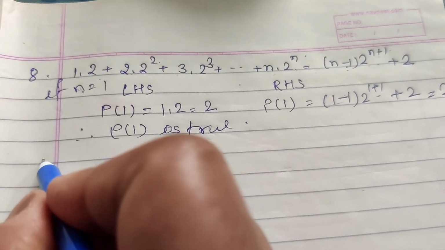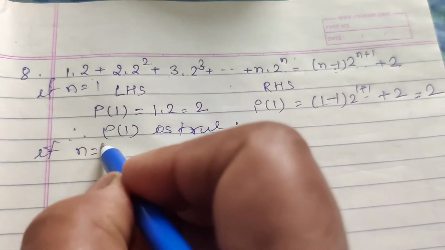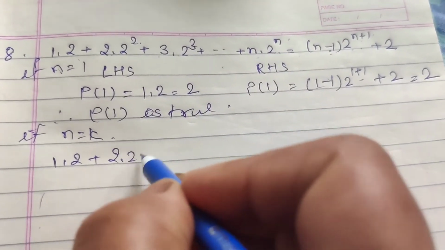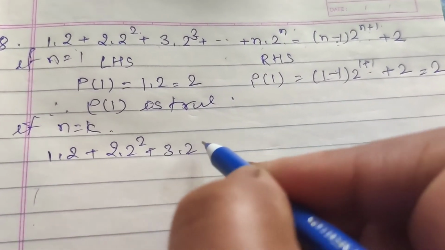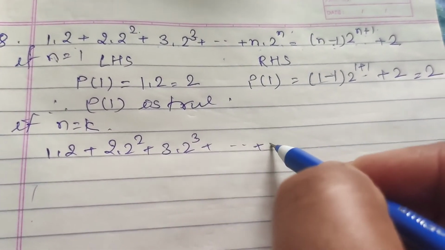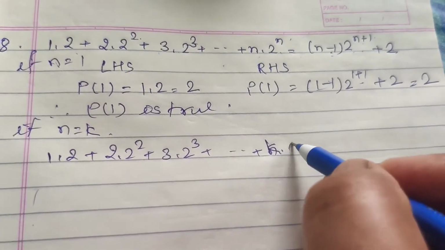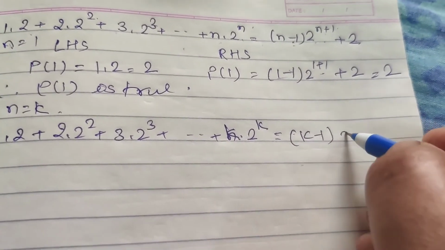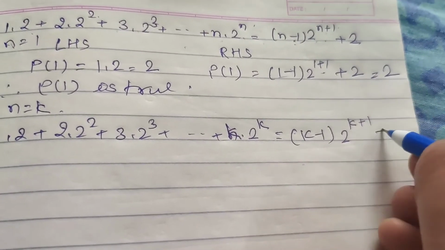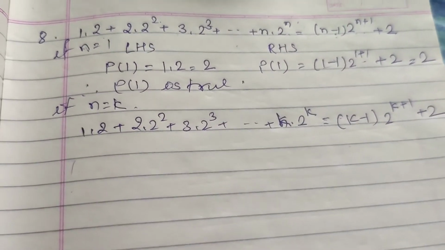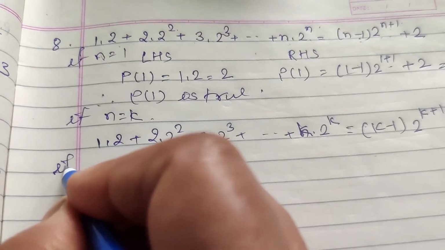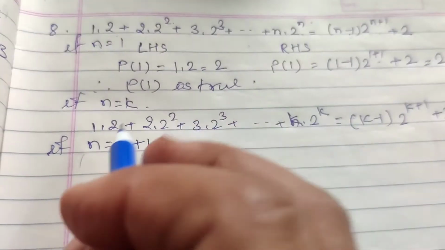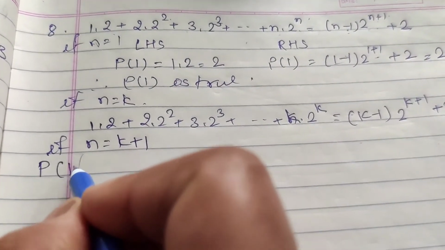And second part, if n equal to k, this is also easy. Just put n equal to k: k into 2 raised to power k equal to (k minus 1) 2 raised to power (k plus 1) plus 2. If n equal to k plus 1, whatever we have to do, we have to do in k plus 1. Just P(k plus 1).